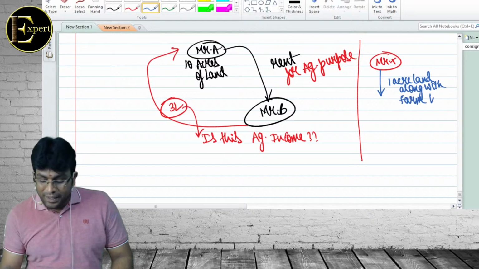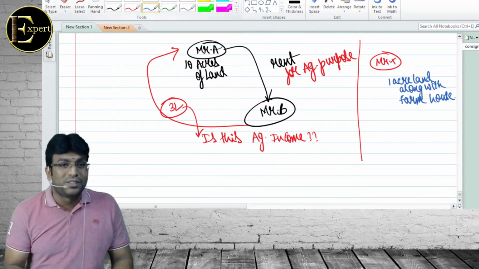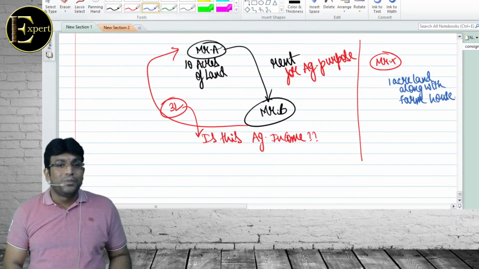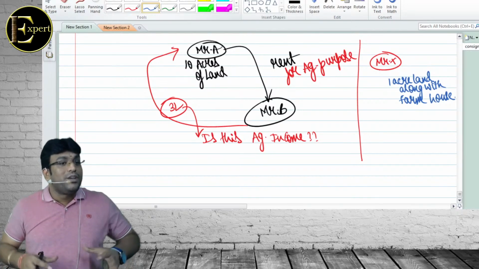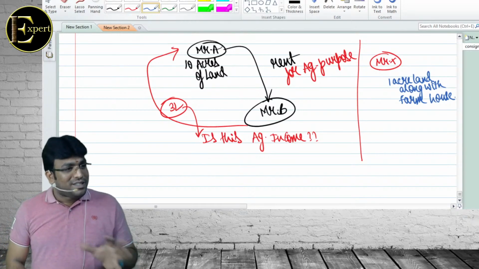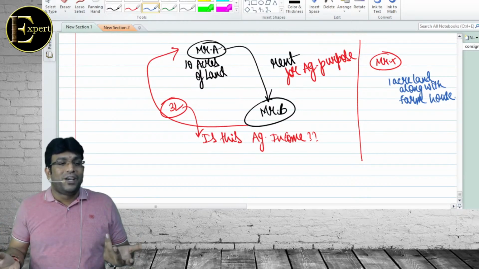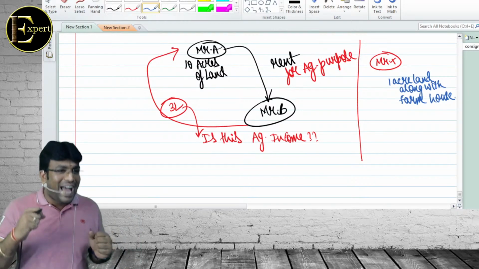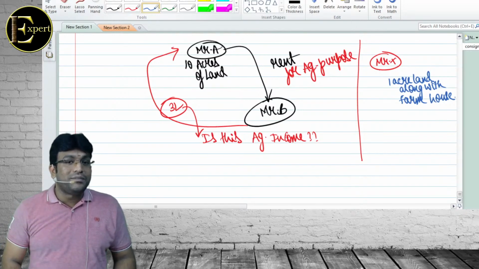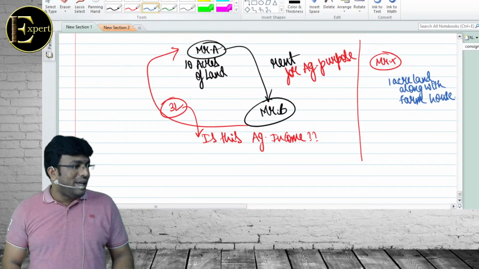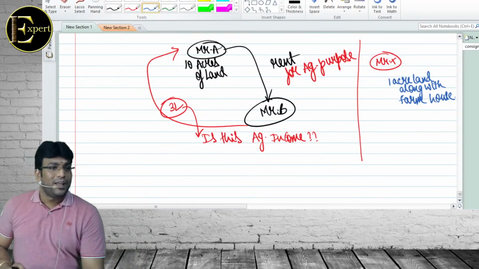a farmhouse. Today's generation, since we all belong to the same generation, we have spoiled the name of farmhouse, because originally the farmhouse meaning is a place where a farmer stays or a farmer stores. Correct? But today the meaning of farmhouse has changed, where people say a farmhouse is a place where we party, enjoy, rap, dance, whatnot. But the actual meaning of farmhouse is not that. The actual meaning is a place where a farmer stays or stores. Correct, my dear friends? I hope we are clear, everyone.